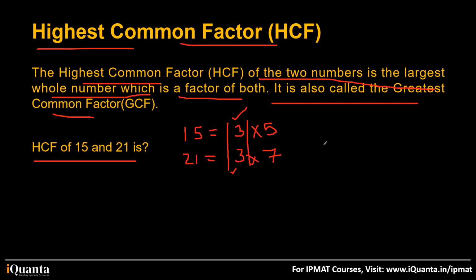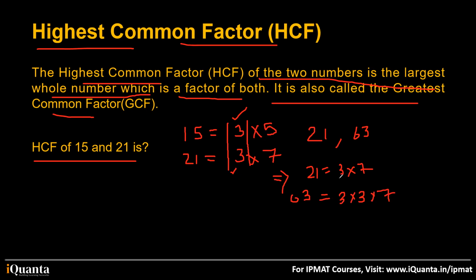Similarly, if I ask you to find out the HCF of say 21 and 63, how will you write it? See, smart students, they'll just check if 63 is a multiple of 21 or not. So 21 divides 63, so we'll straight away say HCF, but there'll be some students who will be writing like this. 21 can be written as 3 into 7, while 63 can be written as 3 into 3 into 7.